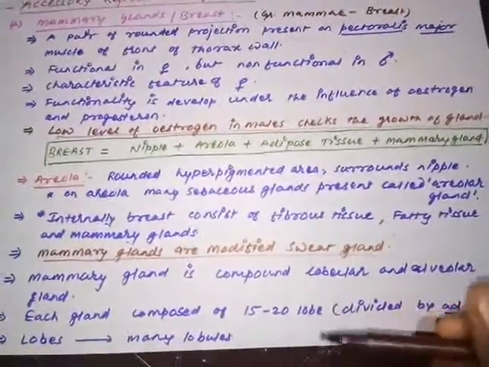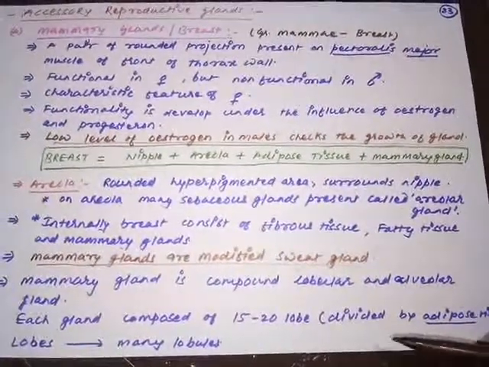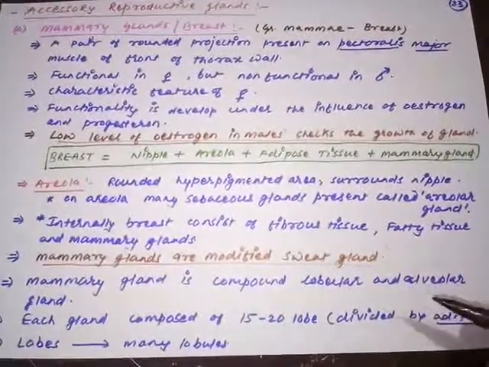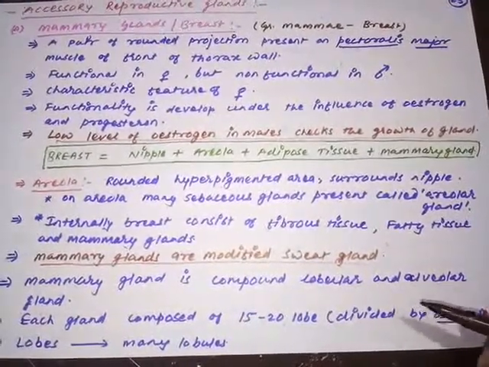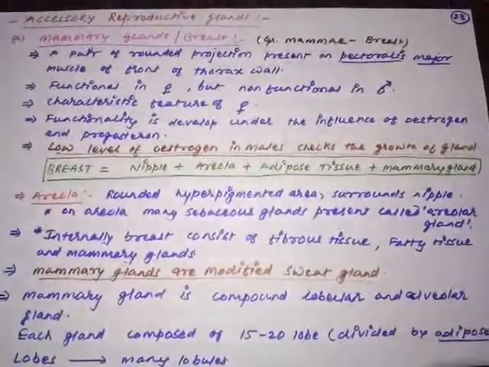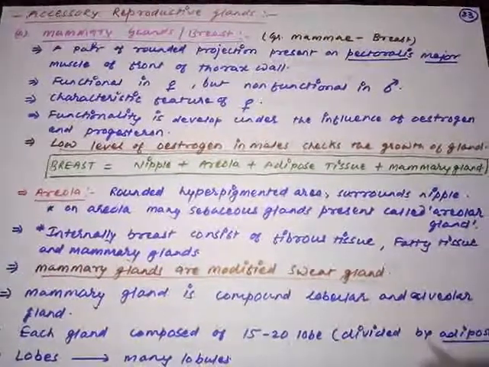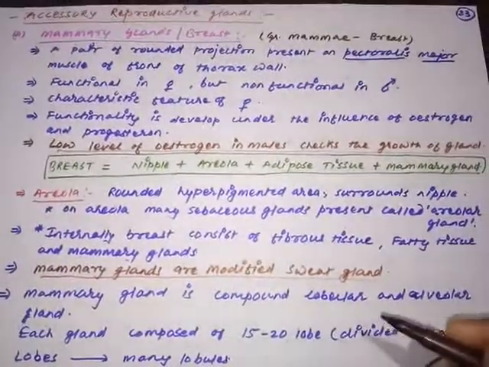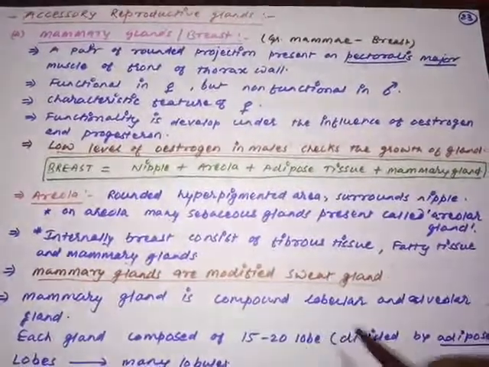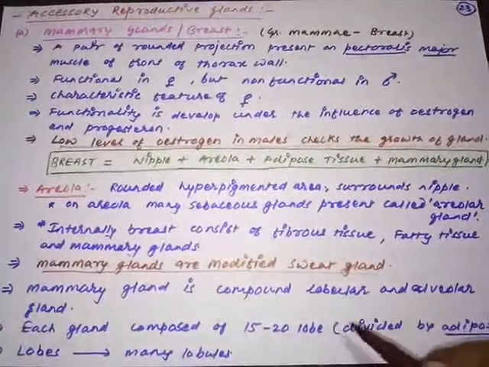Remember, due to the arrangement of the adipose tissue inside the mammary gland, the entire mammary gland is divided into 15 to 20 lobes. Are you getting my point? Due to the arrangement of adipose tissue, each mammary gland is itself divided into 15 to 20 lobes. Remember, compound lobular glands. So the mammary gland is composed of 15 to 20 lobes.